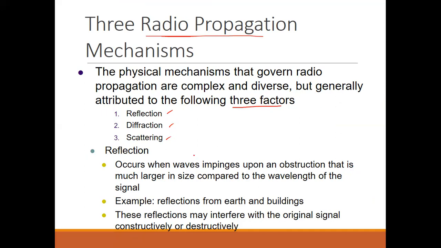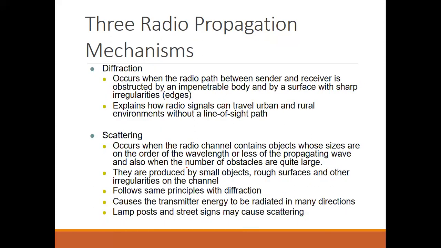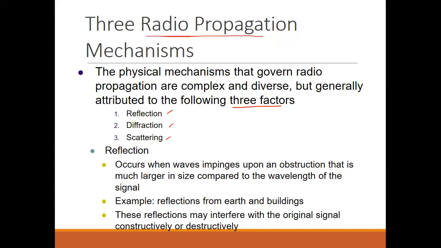Based upon the size of the obstruction, reflection, diffraction, and scattering occur. So a reflected wave occurs when the wave impinges upon an obstruction that is much larger in size compared to the wavelength of the signal. Meaning what?